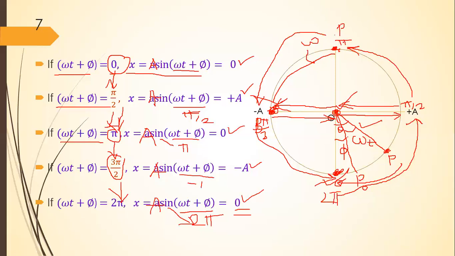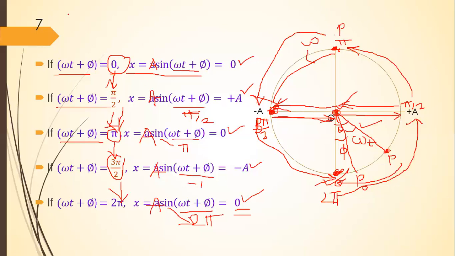When the phase changes from pi to 3 pi by 2, the particle performing SHM moves from the mean position to the negative extreme position. And when the phase of the particle changes from 3 pi by 2 to 2 pi, the particle performing SHM moves from the negative extreme position to the mean position.